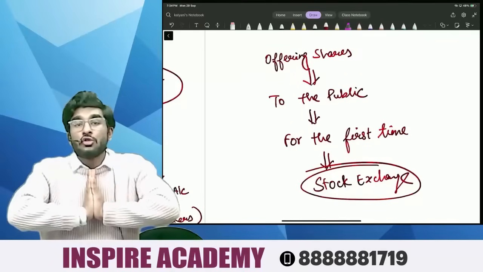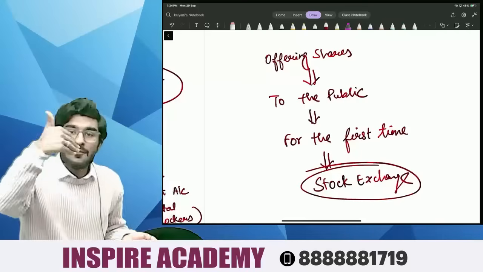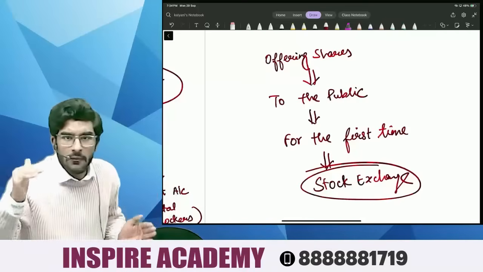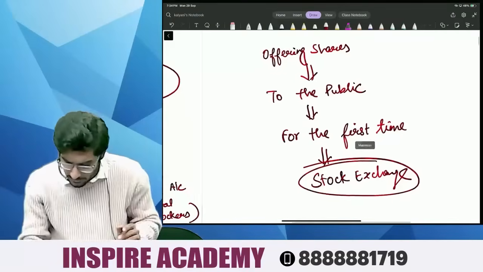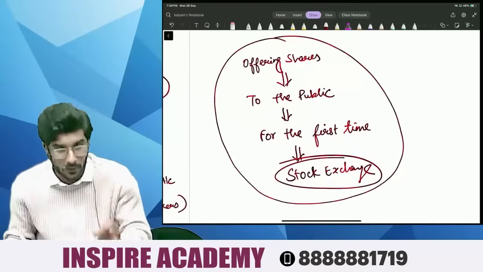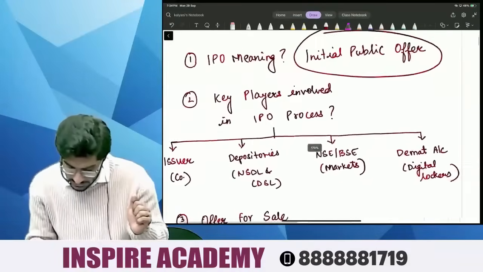Now, Lenskart chooses to go public. Which means what? Now, the public will invest into Lenskart. In return, we will give the public shares. This is called, people, Initial Public Offer. Okay. Initial Public Offer. We are done with this.